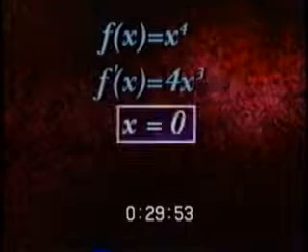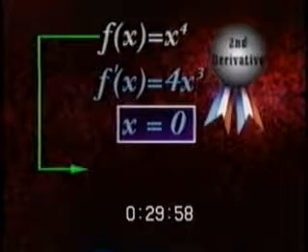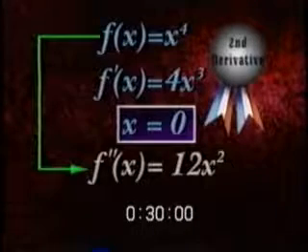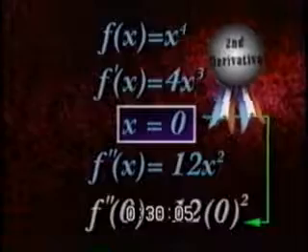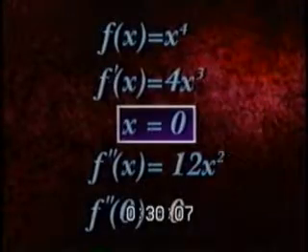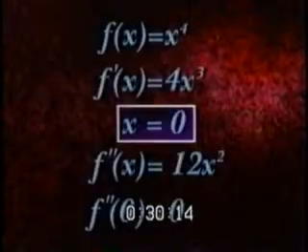If f of x equals x to the fourth, then the first derivative equals 4x cubed. Setting this equal to 0 and solving for x, we get x equals 0 as the only critical point. If we take the second derivative of x to the fourth, we get 12x squared. However, if we substitute in the x value of the critical point, which is 0, then the second derivative equals 0. Since 0 is neither positive nor negative, the second derivative test doesn't tell us if we have a maximum or a minimum here. Our only hope is to go back to the first derivative test to see if x equals 0 gives a minimum or maximum.